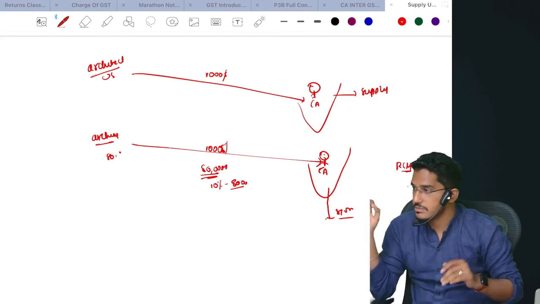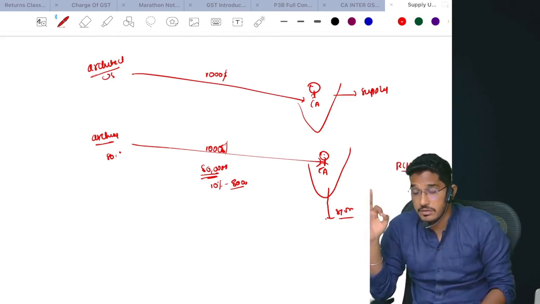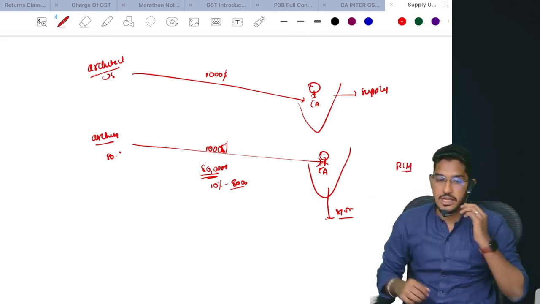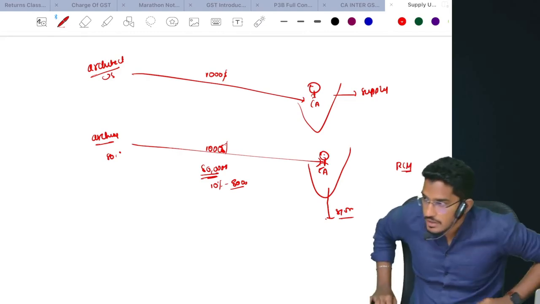Understood? Three circumstances I have covered. The activities which will be considered under the supply definition, what are they? Come on. Section 7 subsection 1 clause A. What will that say?